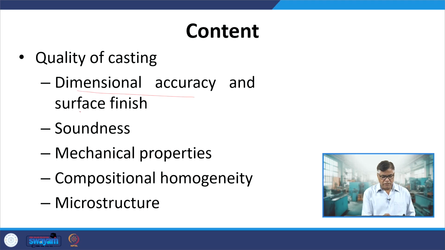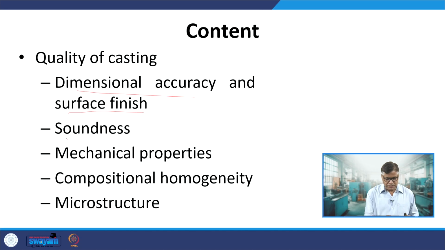So, as far as the content of this presentation is concerned, quality of casting can be examined in terms of the dimensional accuracy of the casting, whether the desired tolerance is being achieved or not, or the surface finish, the kind of Ra, surface roughness, which is being realized on the as-cast surface condition, and that will determine whether we need a post processing in form of the machining or not.